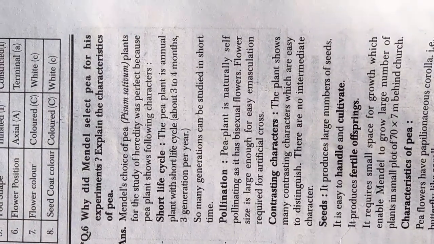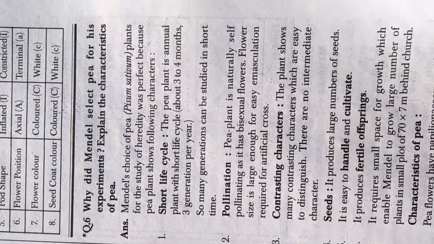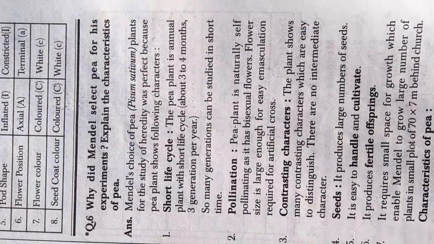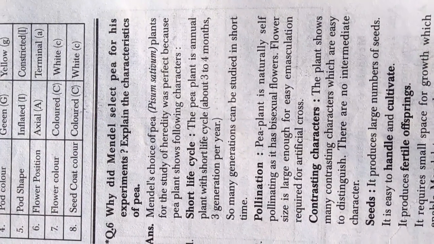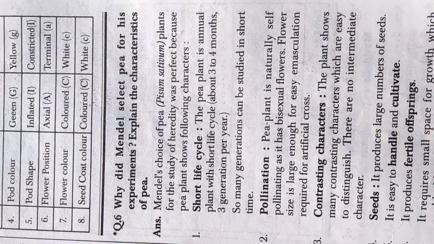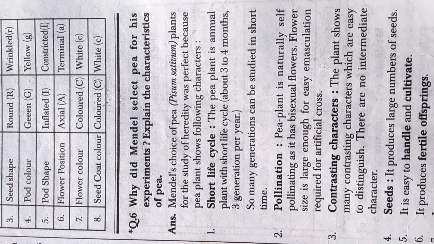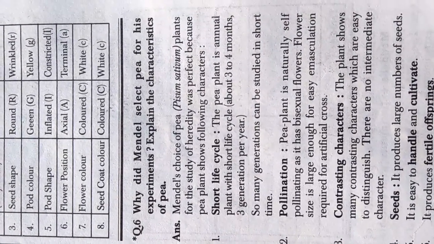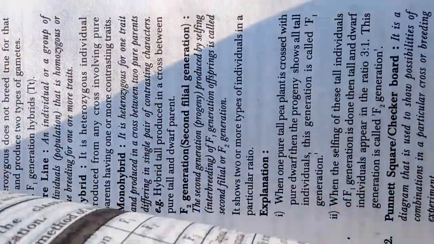Sixth question is why did Mendel select pea for his experiments? Explain the characteristics of pea. Mendel's choice of pea, scientific name Pisum sativum plant. So Mendel's choice of pea plant for the study of heredity was perfect because pea plant shows following characters. First, the short life cycle.